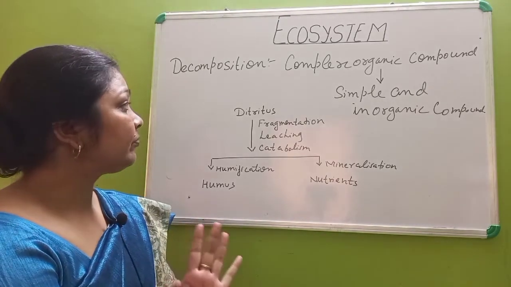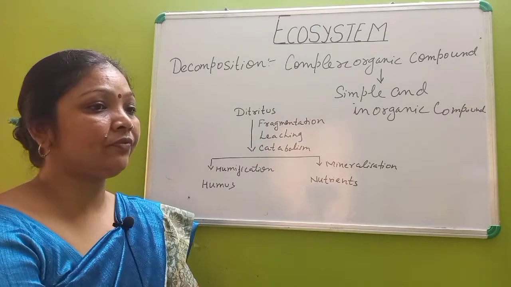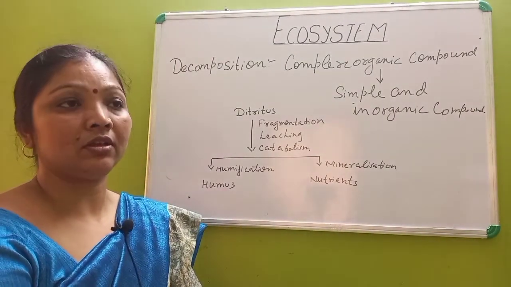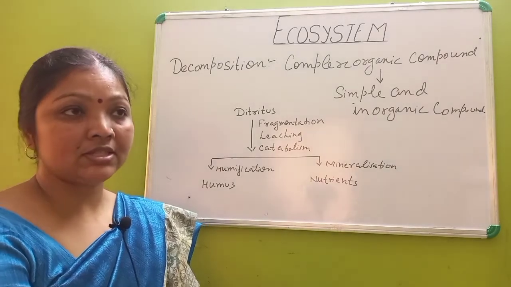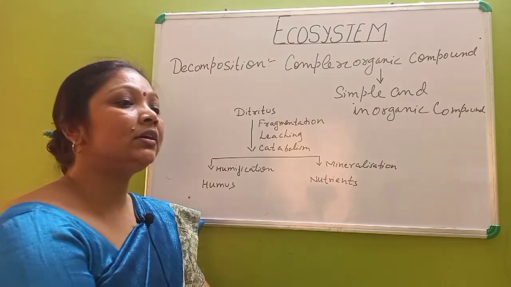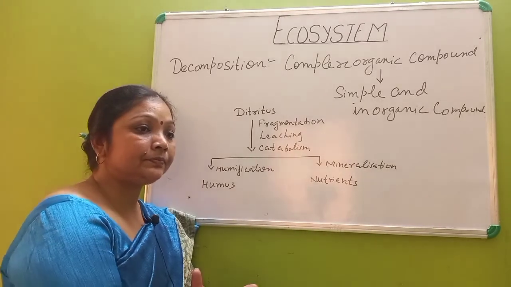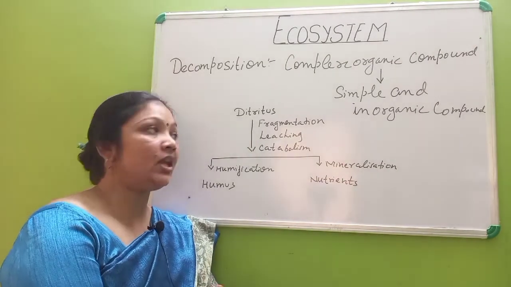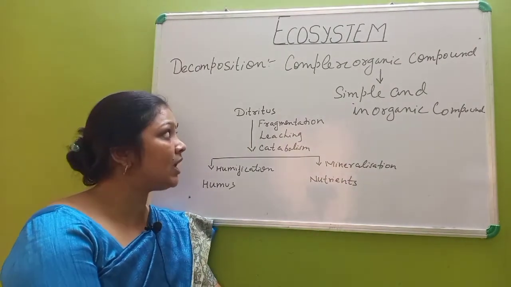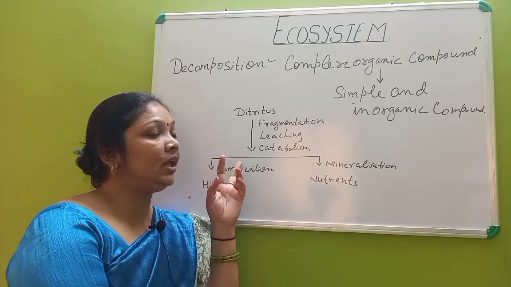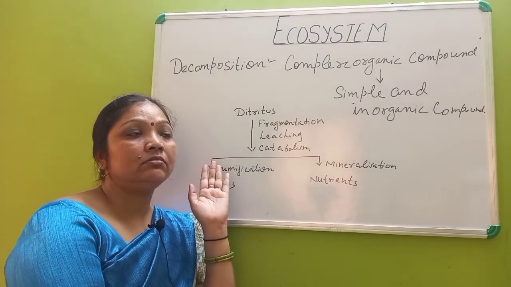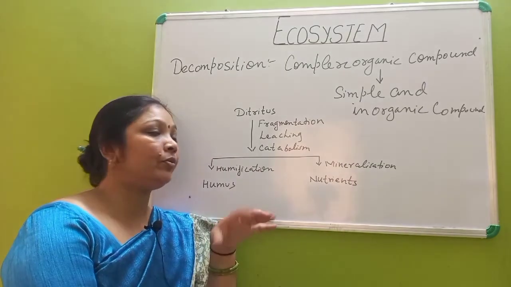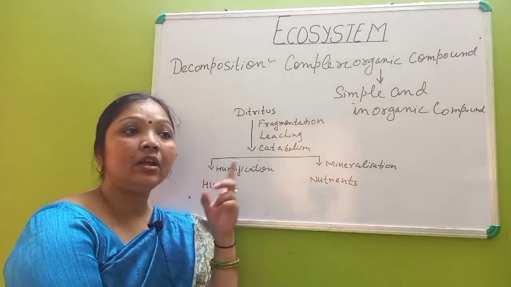There are different species of fungus that act as detritivores, for example actinomycetes, and there are also green bacteria. Some invertebrates also act as detritivores, and they divide the big components into smaller components, and that is called fragmentation.